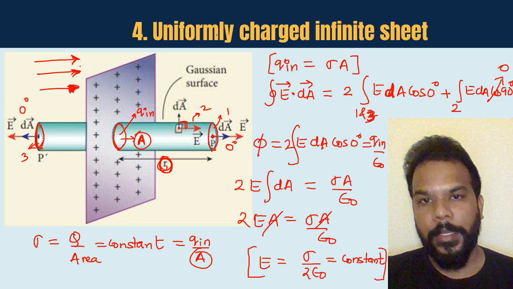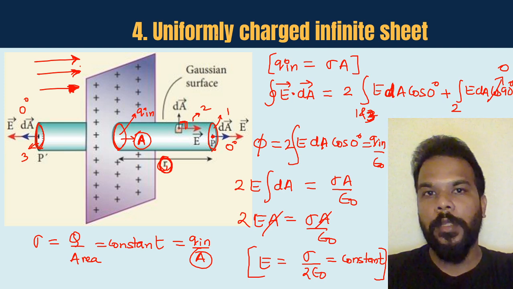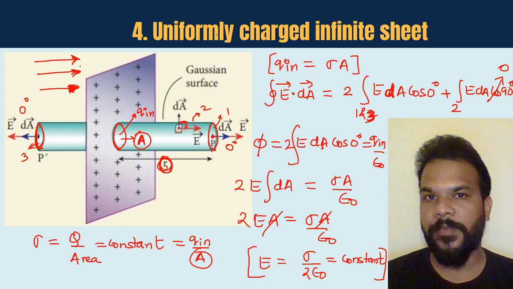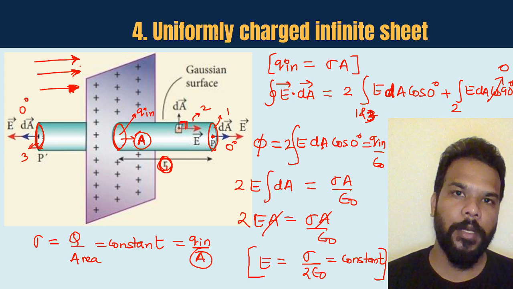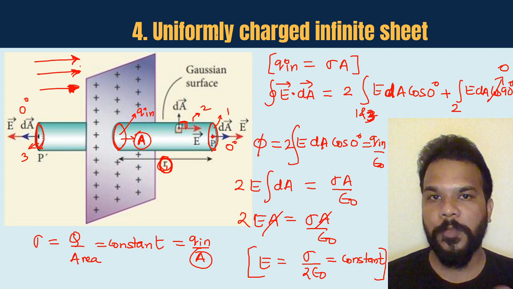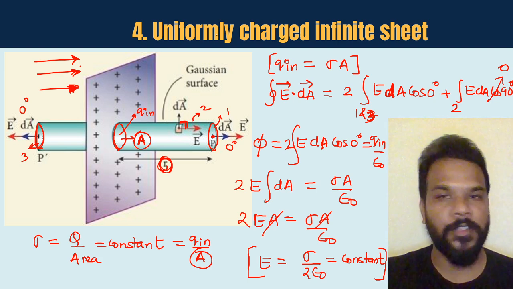Okay guys, I hope you were able to understand all the four applications that we have talked about today. We spoke about the Gaussian surface application on a uniformly charged sphere, or you can say a non-conducting sphere. We spoke about a uniformly charged hollow sphere, or you can say a conducting sphere.